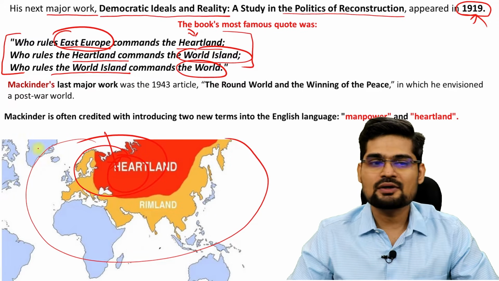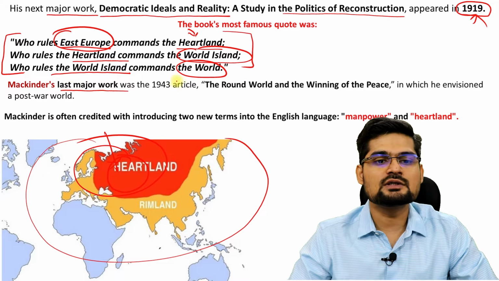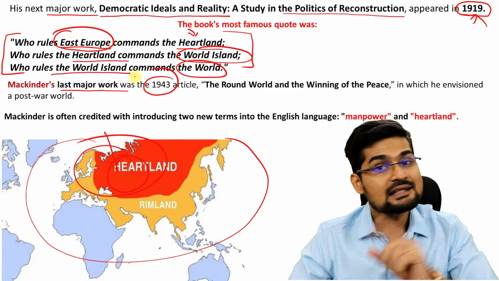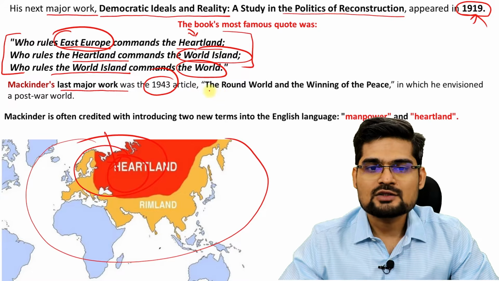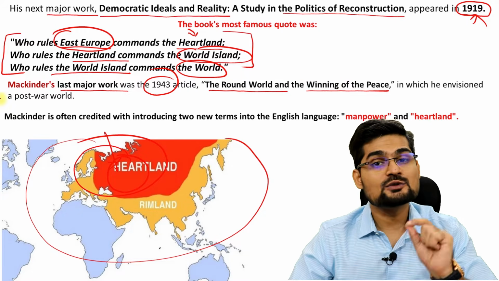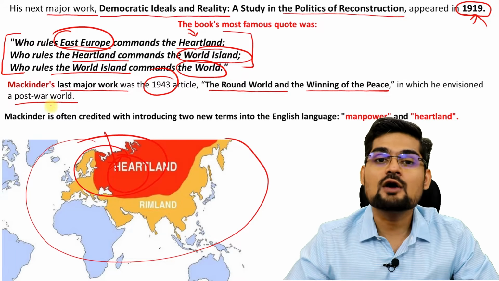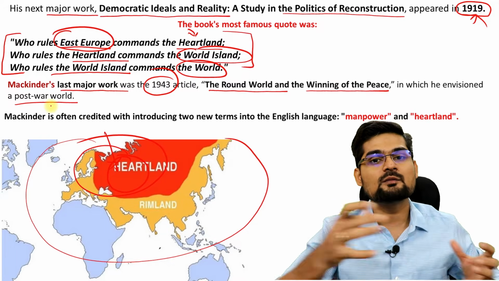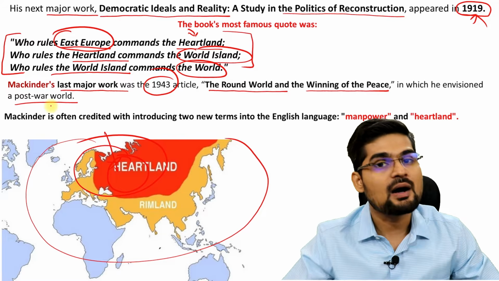Right? So that's important. And Mackinder's last major work was in 1943, yet another article called The Round World and Winning of the Peace. And in this, he also envisioned the post-war world, how it would be, how there will be a transfer or shift of power centers.